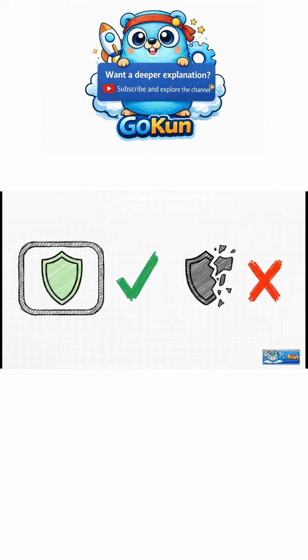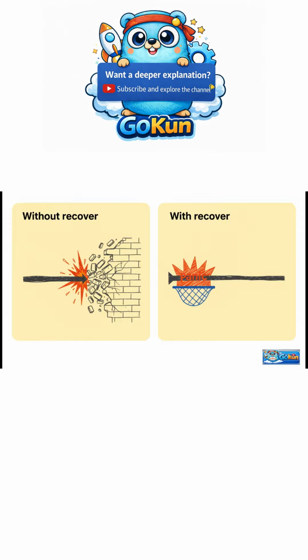Now, recover has one absolutely critical rule. It only works inside a deferred function. Why? Well, because that deferred function is the only code that's actually guaranteed to run during a panic. So let's put it plainly. Without recover, a panic kills your entire program. Dead. But with recover, you can catch that panic, treat it like a manageable error, and keep your application from going down.